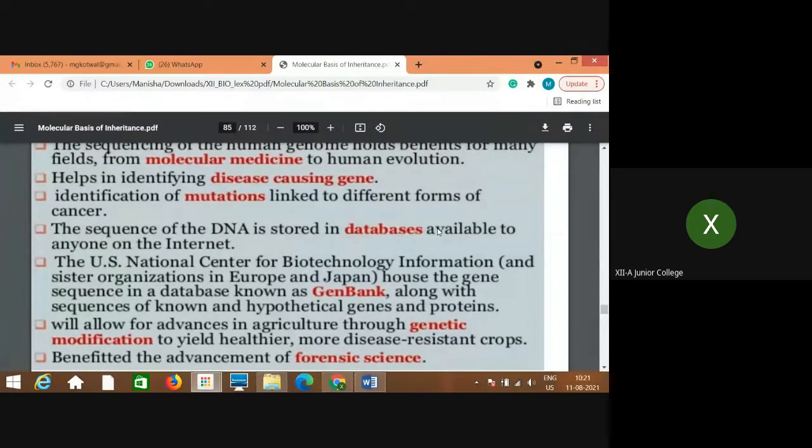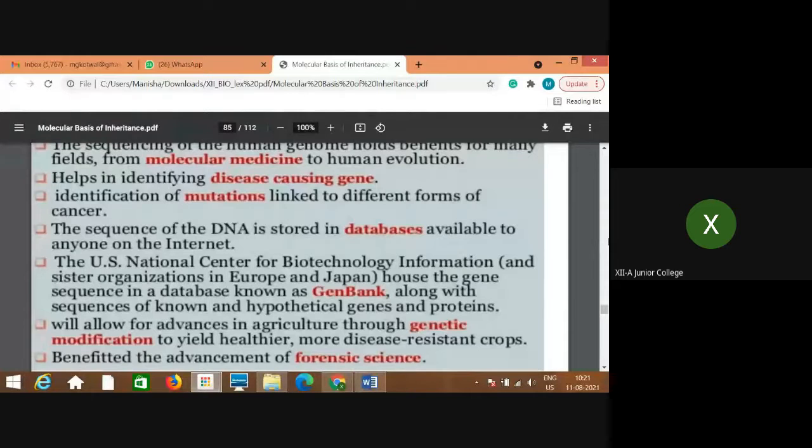The sequence of DNA is stored in databases available to anyone on the internet. So once it is made available to everyone on the internet, others can also study this database again in detail. Further studies can be continued. Then the US National Center for Biotechnology Information and sister organizations in Europe and Japan house the gene sequence in the database known as GenBank, along with sequences of known and hypothetical genes and proteins.